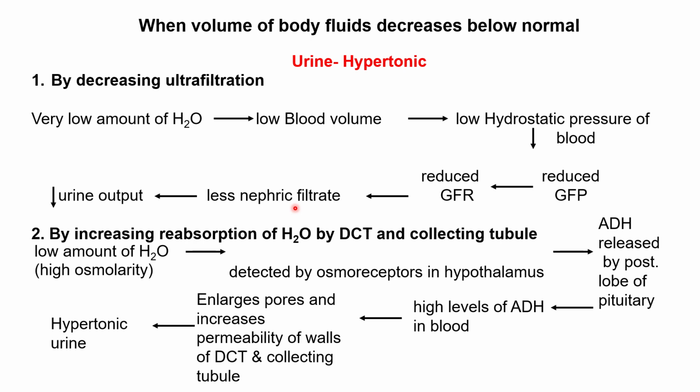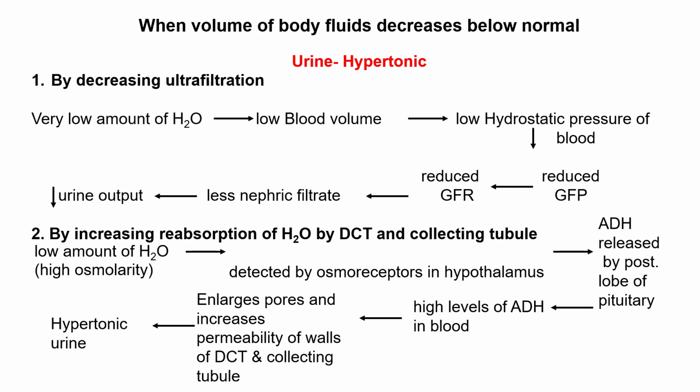Less frequency of micturition will occur. Now, also by increasing reabsorption of water in the collecting tubule. So when there is a low amount of water entering from the afferent arteriole, that will be detected by osmoreceptors in the hypothalamus and they will release ADH, right? So this ADH, antidiuretic hormone, will be released by the posterior lobe of the pituitary into the blood.